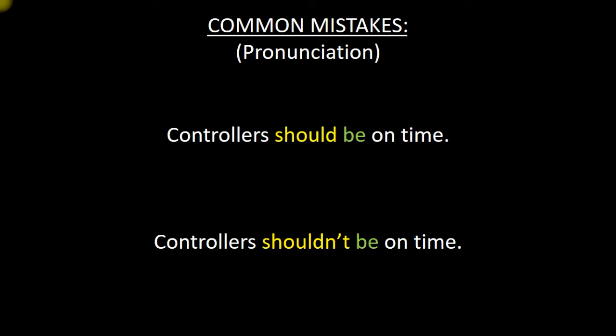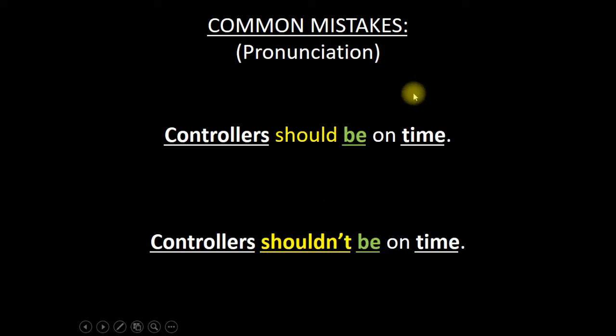This is true with most modal verbs, so it's even true for should and shouldn't. In a sentence, when we're speaking with proper rhythm, it would sound like this. Controllers should be on time. But if it was negative, we could say, controllers shouldn't be on time. Shouldn't be, should be, shouldn't be.